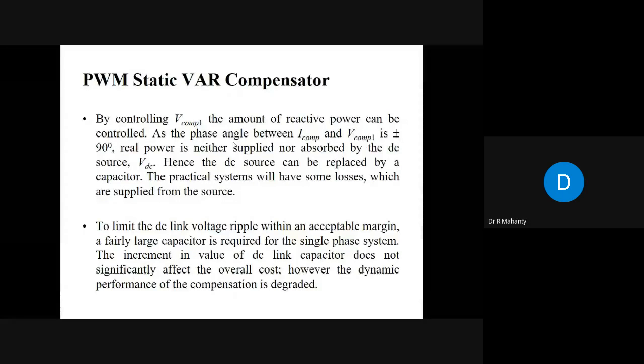And in most of the cases, it is the voltage source inverter which is preferred instead of the current source inverter, because current source inverters are more bulky compared to voltage source inverters.